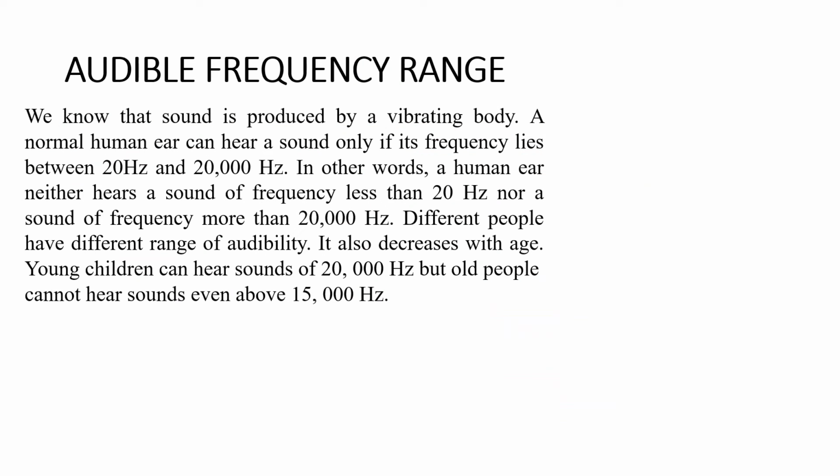Now we will discuss the audible frequency range, at what frequency can we listen? We know that sound is produced by a vibrating body. A normal human ear can hear a sound only if the frequency lies between 20 hertz and 20,000 hertz. So 20 hertz is the minimum and 20,000 hertz is the maximum that a human ear can hear. In other words, a human ear can hear neither sound of frequency less than 20 hertz nor sound of frequency more than 20,000 hertz.